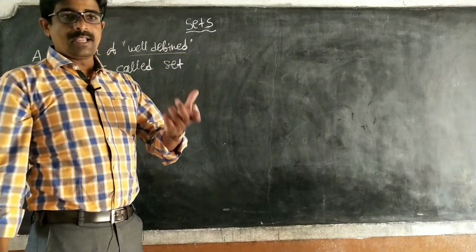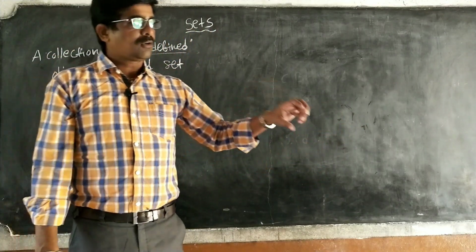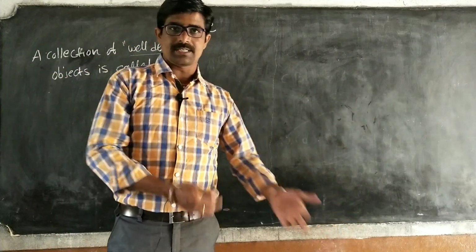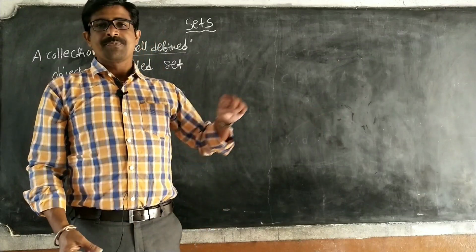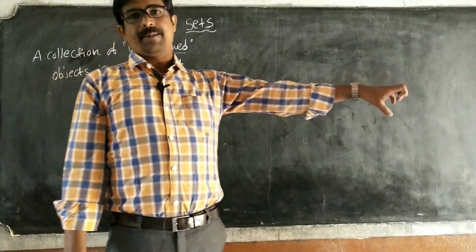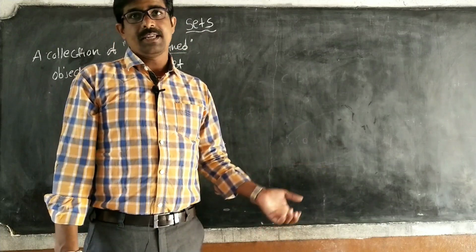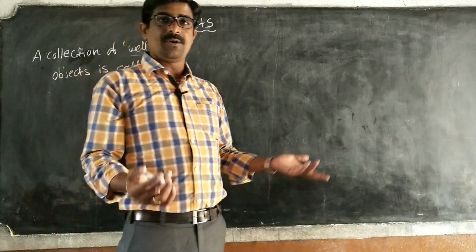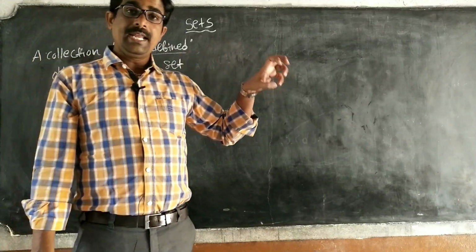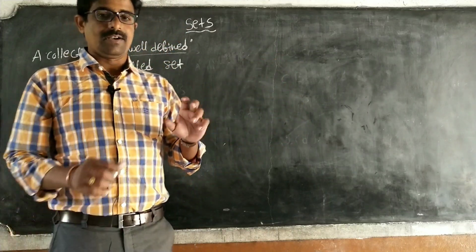So what is meant by well-defined? For example, I have picked up one boy in our school. To be exact, we have to say which class he is in, 10th class or 5th class. Say he is a 10th class boy. But if you pick another boy and say he is intelligent, or a good person, or a bad person, can we say that? No. So well-defined means particularly defined.